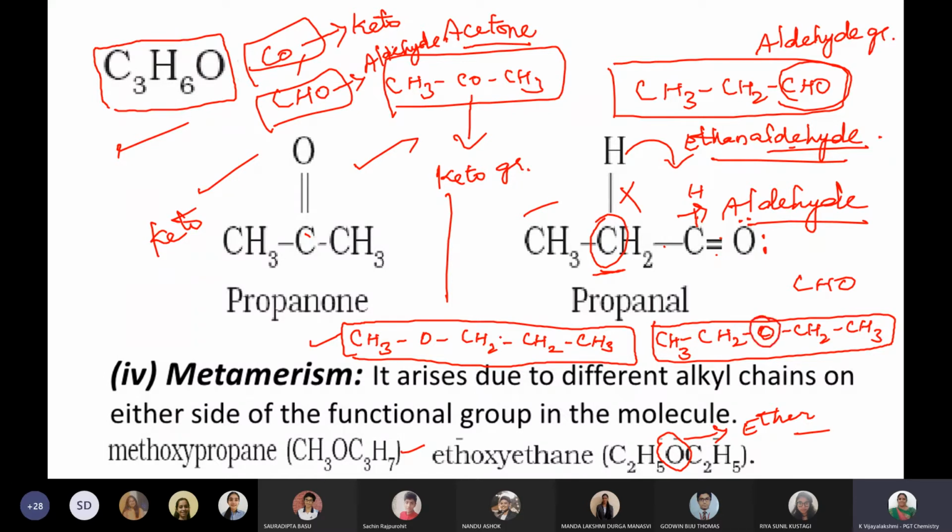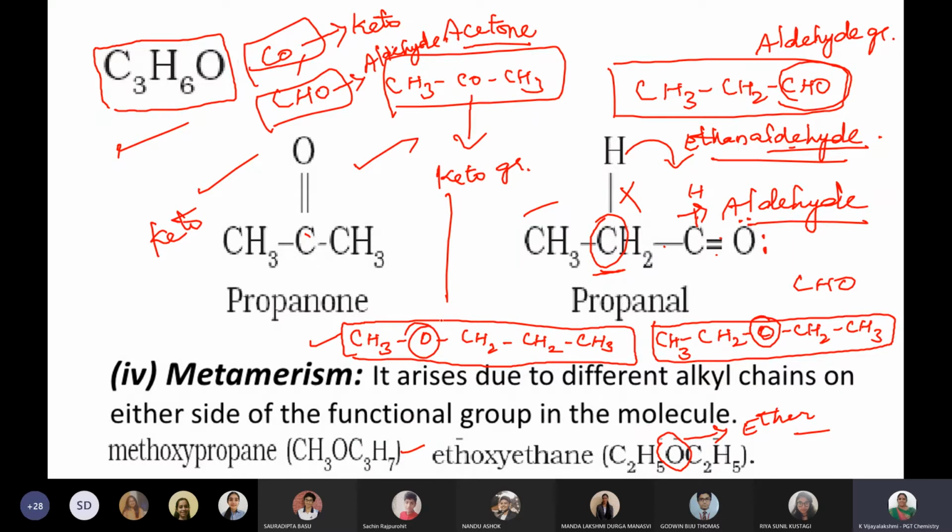Why, ma'am? Oxygen compound has come, no? So that is what I just wanted to mention. This is the IUPAC name. Ether, oxy will come. So whenever oxygen comes in the middle, only one oxygen comes, that is an ether. 2 oxygens come, that is an ester. Remember that, okay? So this is a functional group of the same molecular formula, but different position of the functional groups. That is the way we can say.